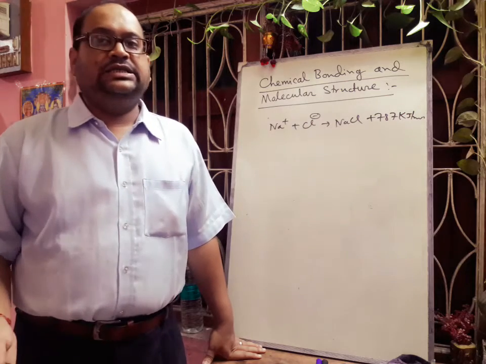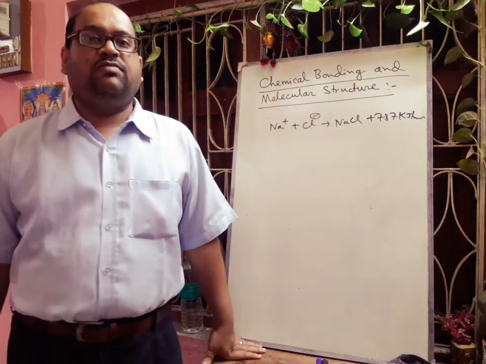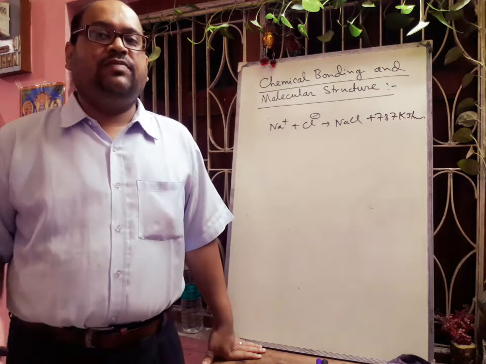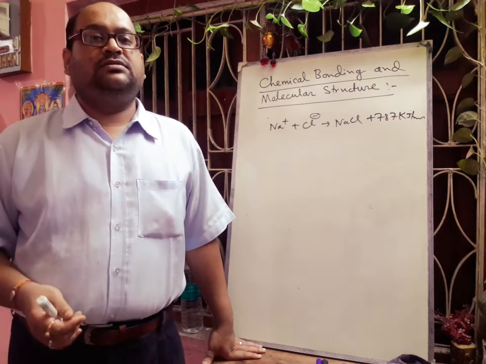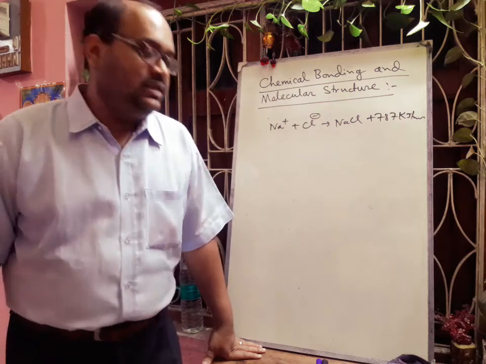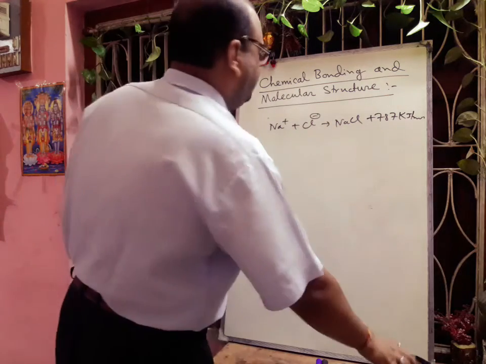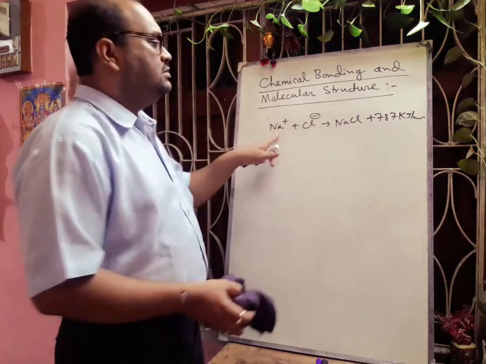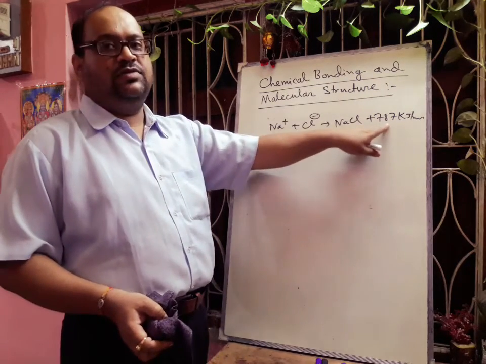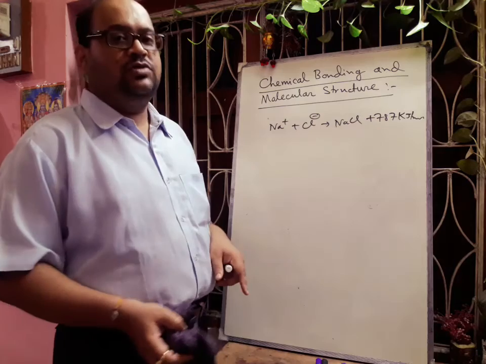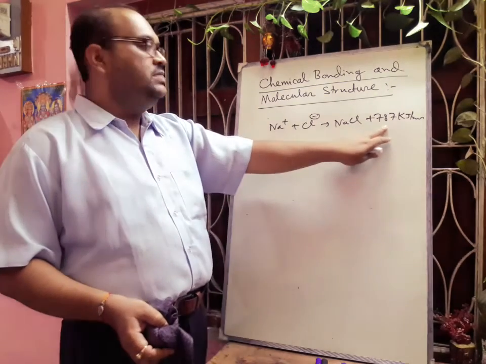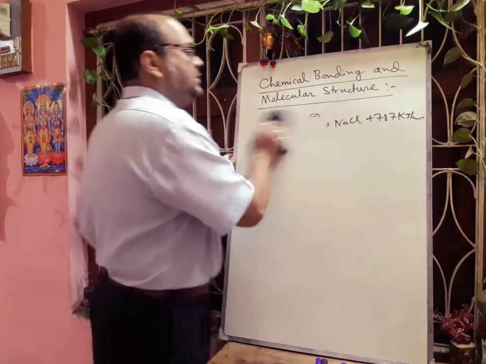The energy change involved in the formation of ionic compounds from their constituent elements can be calculated with the help of a thermodynamic cycle. That cycle is called the Born-Haber cycle, which we will discuss. We have already discussed that sodium chloride formation gives 787. So from the Born-Haber cycle we can show that the lattice energy of NaCl is 787 kilojoules per mole.